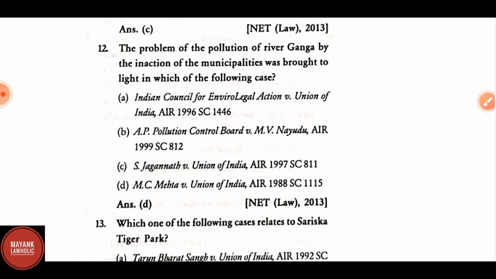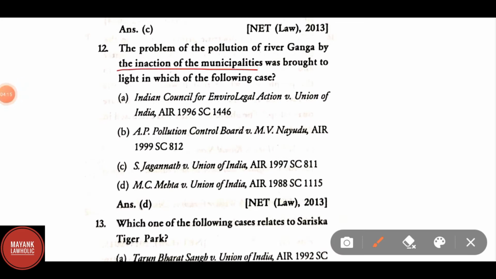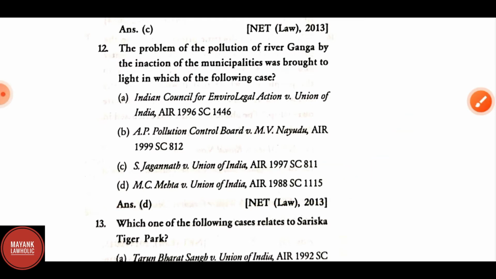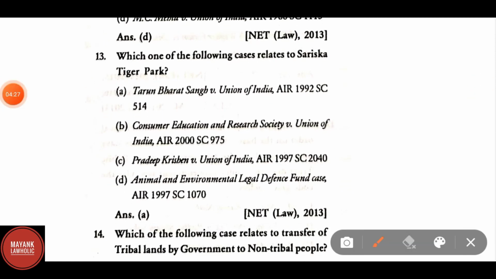The problem of pollution of river Ganga by the inaction of the municipalities was brought to light in which of the following case? Here the correct answer is D, MC Mehta versus Union of India, AIR 1988, Supreme Court. Which one of the following case relates to Sariska Tiger Park? Correct answer is A, Tarun Bharat Sangh versus Union of India, AIR 1992.